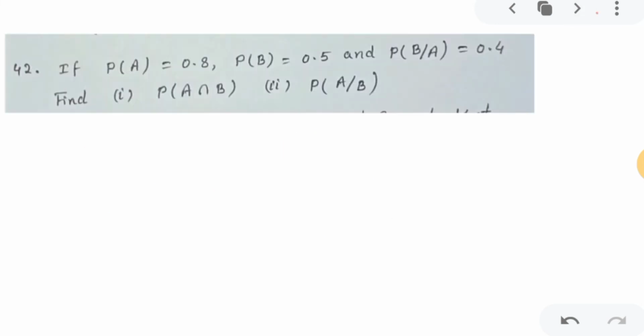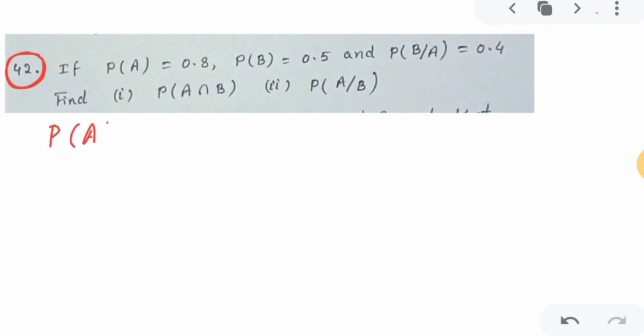Now we are moving to the next question, that is question number 42. What is question number 42? Probability of A is given as 0.8, probability of B is given as 0.5, probability of B given A, means probability of B when A has already occurred, is 0.4. Then we have to find probability of A intersection B, and second part we have to find the probability of A given B. Okay.